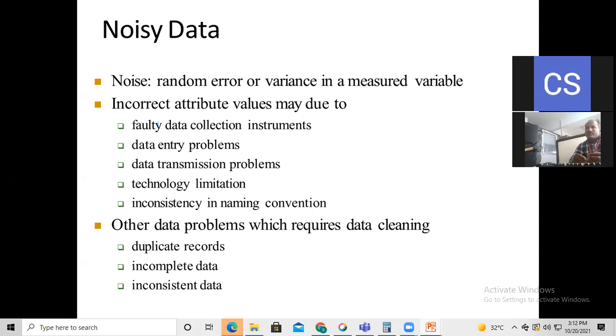The noisy data is nothing but the random error or variance in a measured variable, and incorrect attribute values made due to a faulty data collection instrument, data entry problems, data transmission problems, technology limitation, inconsistency in naming convention, and other data problems which require data cleaning, that is duplicate records, incomplete data, and inconsistent data here. Okay, this is about the noisy data here.